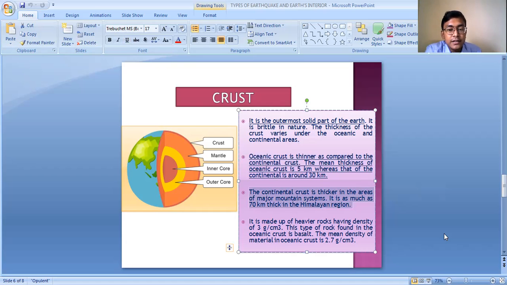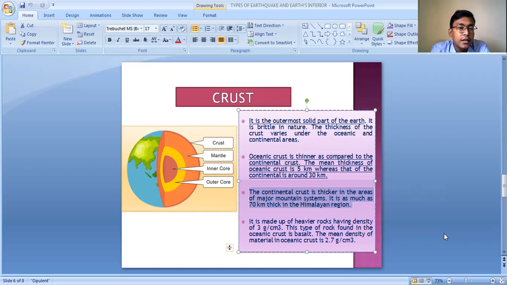The crust is basically made up of the heavier rocks, having a high density of 3 gram per cubic centimeter. The type of rock found in the oceanic crust is basalt. On the oceanic floor, the rock which is mainly found is basalt.